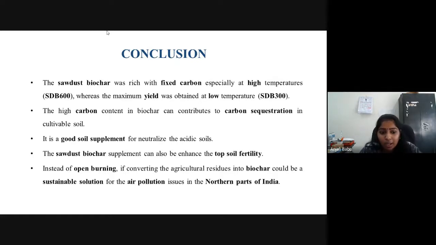I also conclude that instead of open burning, if we convert all the agricultural residues into biochar, it could be a sustainable solution for the air pollution issues and to combat climate change problems in the northern parts of India.